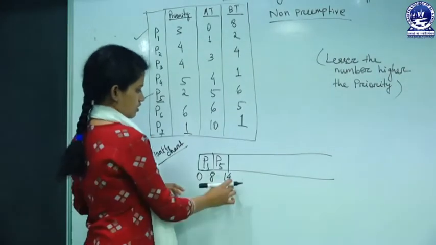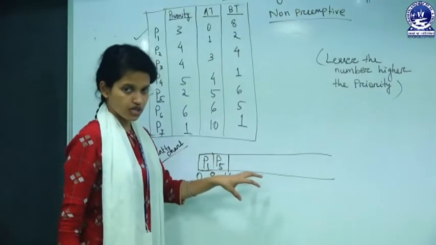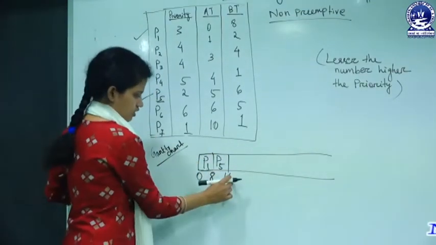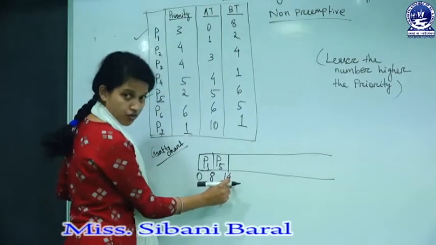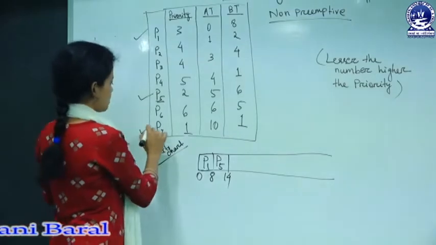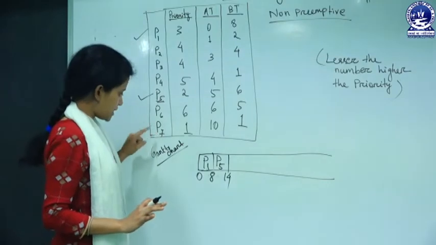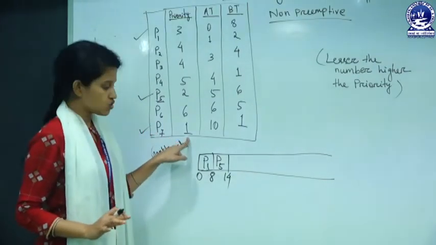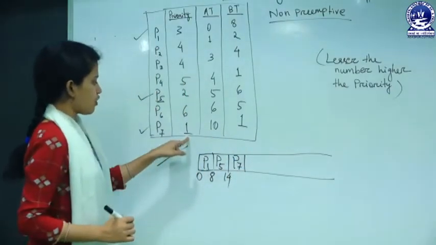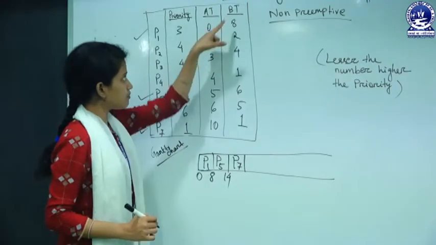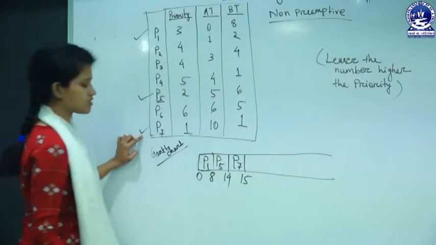So next, before putting another process to the Gantt chart, to the running state, check out, are there any processes which have arrived in the ready state by time 14? Yes, P7. Here P7 is now in the ready state, and P7 is having highest priority. So we have to put P7. Okay. For how many milliseconds? Burst time is 1. So at 15, P7 is done.